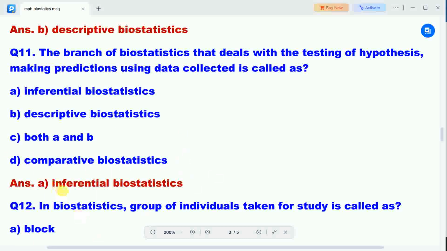Correct answer is option A, inferential biostatistics. The branch of biostatistics that deals with the testing of hypothesis, making predictions using data collected is called inferential biostatistics. Very important question.